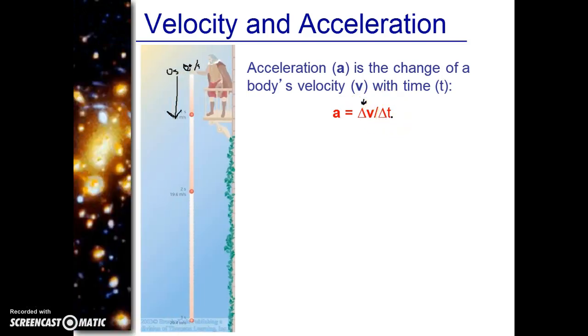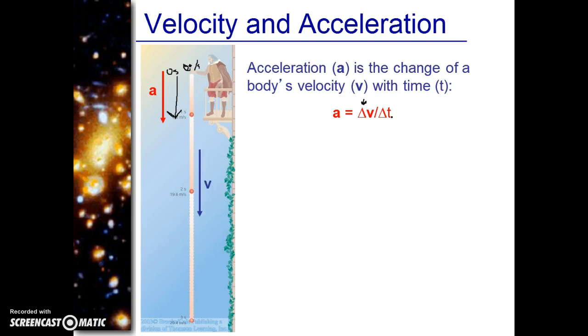So if we were standing at the top of this tower here and we decided to drop that red ball off of the balcony there, the acceleration of the object will be going down. And just because the object is accelerating down doesn't mean that it's a negative acceleration. It's changing its velocity, it's changing its motion as it moves. So the acceleration is measured going down.